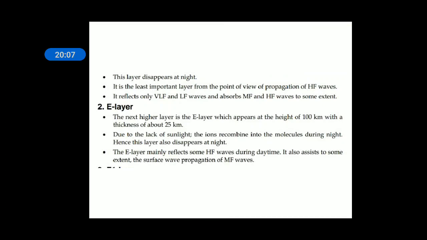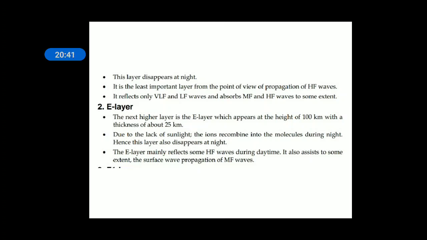It is the least important layer from the point of view of HF waves. It reflects only VLF and LF waves and absorbs MF and HF waves to some extent. Because at night the sun disappears and there is no heat coming from the sun, the D layer receives very little heat, hence the ions become atoms and the D layer disappears at night. Hence the D layer can be neglected for HF communication. To some extent VLF and LF waves are reflected.